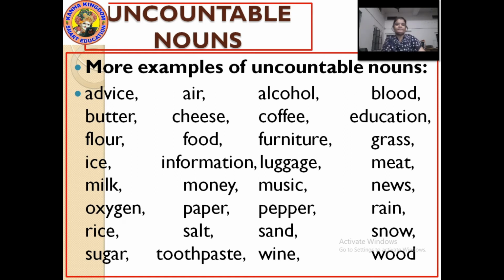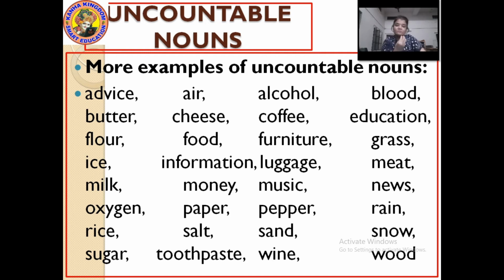Education, uncountable. Flour, F-L-O-U-R, wheat flour, cannot be counted. Chapatis can be counted. I ate 2 chapatis. The chapatis prepared from that flour can be counted, but you cannot count the flour. I have 2 flours at my house? No. Some wheat flour.